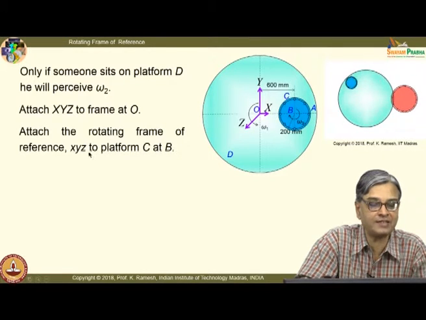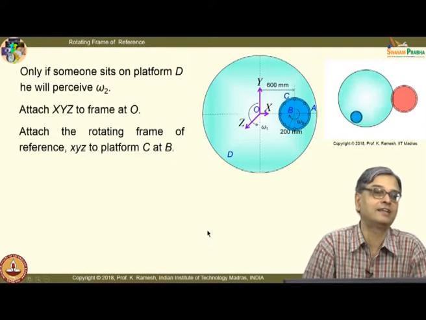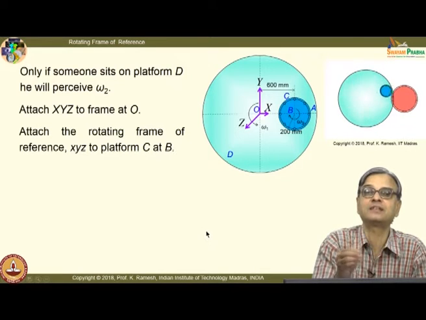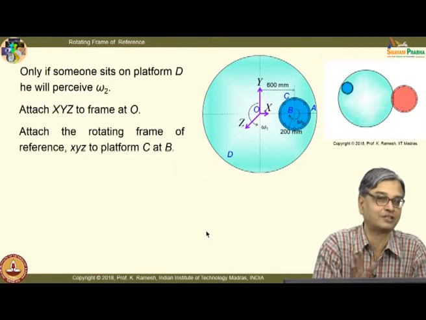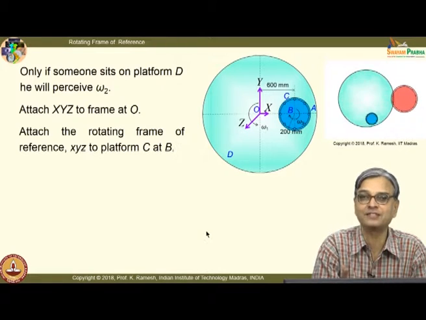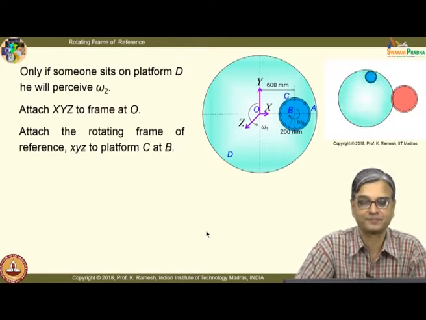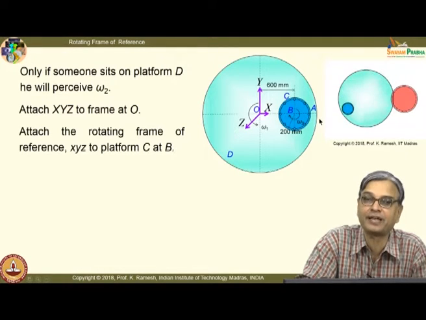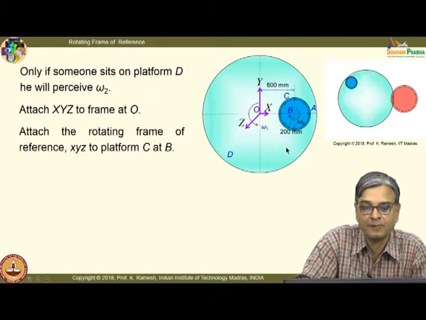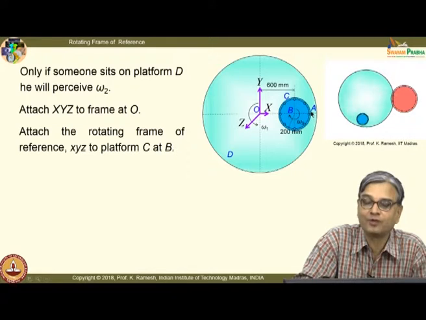Attach the rotating frame of reference at point B to platform C. I have this as platform D, this as platform C, and I have the points B and A. So, in the first problem I have decided that I will use the same symbols that we have used for developing the equations, so that you understand how to handle the equations, later on worry about generalizing it. Okay. So, we have the point B and point A. So, I need to know what is the coordinate velocity of point B, then I can find out what is the velocity of point A.